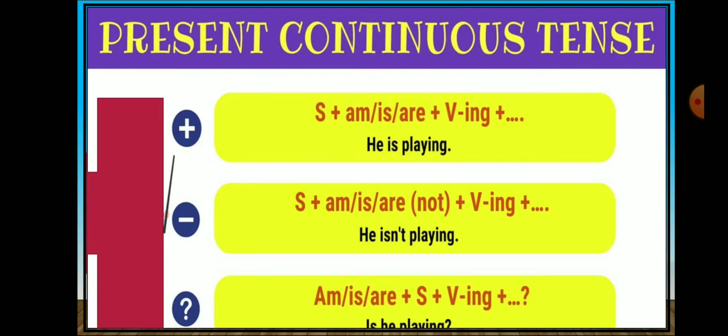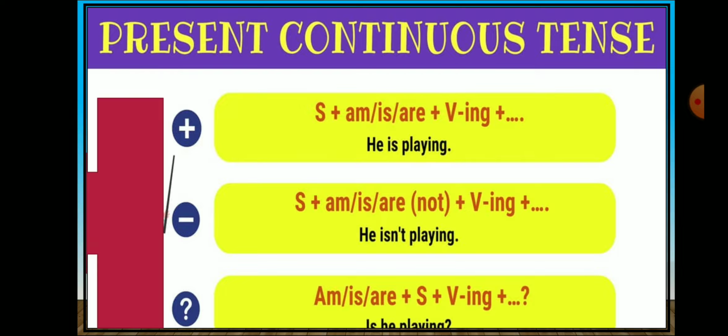So the positive sentence format is subject plus am, is, are plus verb plus ing plus object. For example, here we have given: he is playing. Here he is subject, is is helping verb and play is main verb and ing suffix is used after play. So it is, he is playing cricket. Like this you can take a sentence.